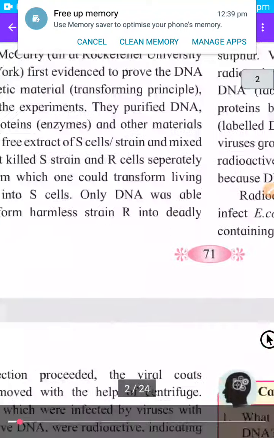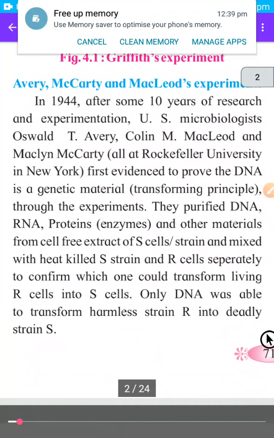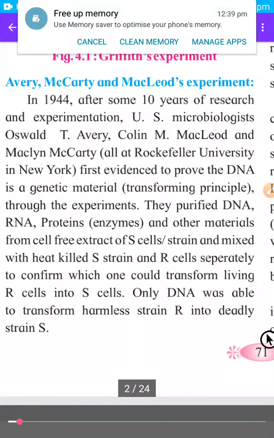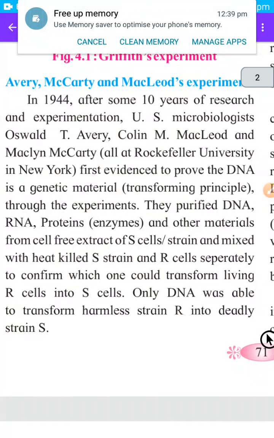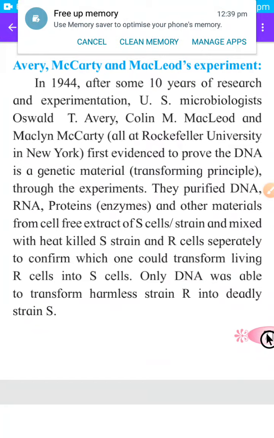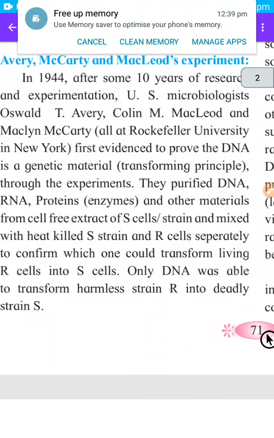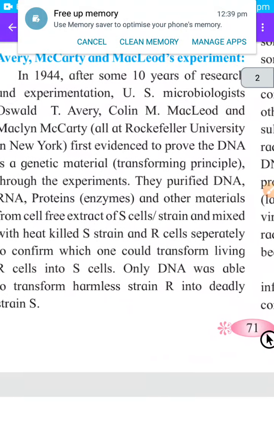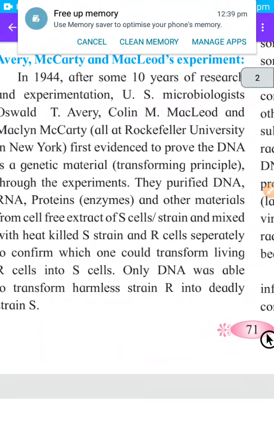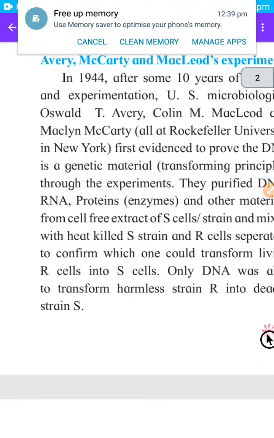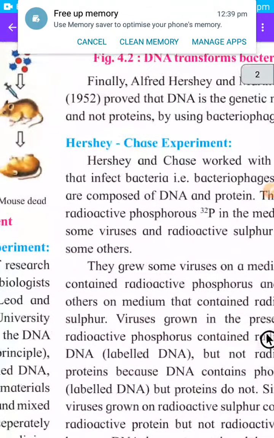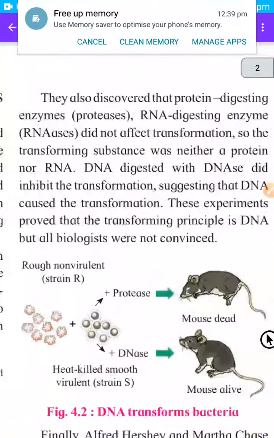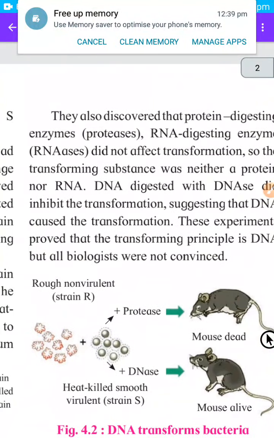In which they separated protein, DNA and RNA, and then they mixed this heat killed S type into R type separately, and then they came to know that only DNA can transform the R type of strain into S type of strain, which shows that DNA is the material which is responsible for this transformation.